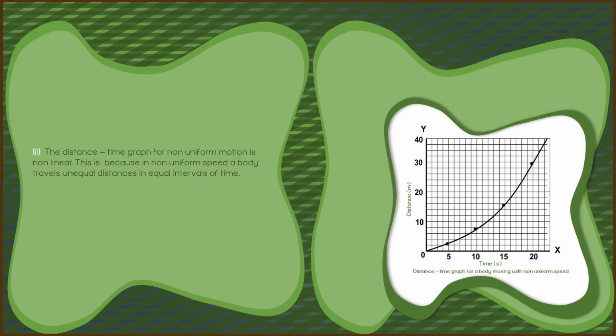Then the next one is the distance time graph for non-uniform motion. When a body moves with variable velocity, it covers unequal distance in equal intervals of time. So the distance time graph is not a straight line, but it is a curve. So it is about that non-uniform motion, and the graph will be in curve form. Here the distance will be unequal, but the time interval will be the same, and the graph will be in curve form.